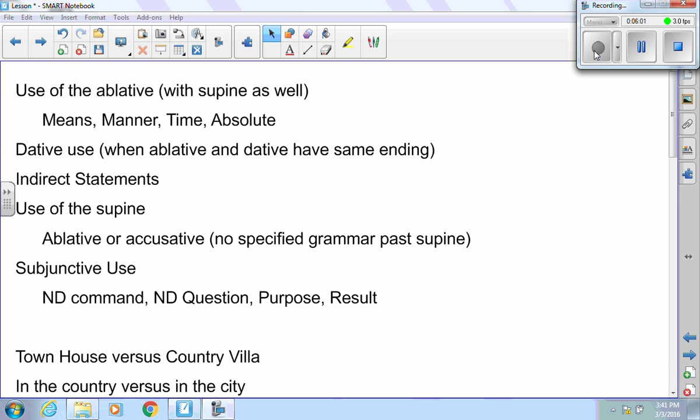Subjunctive use, we've been doing that for weeks, so I'm not really going to go over those. You need to know indirect commands, indirect questions, purpose clauses, result clauses.